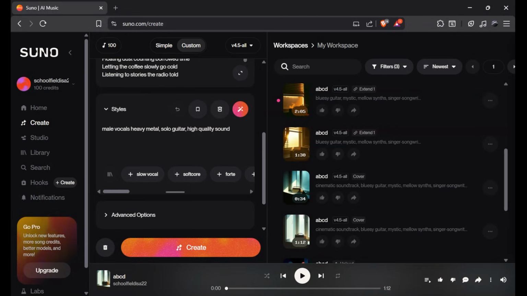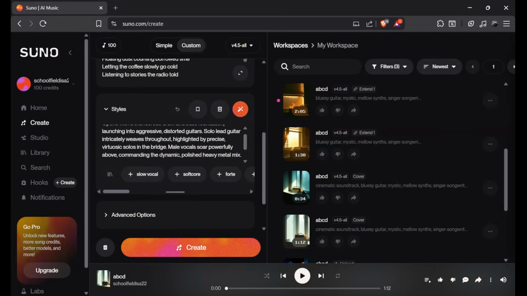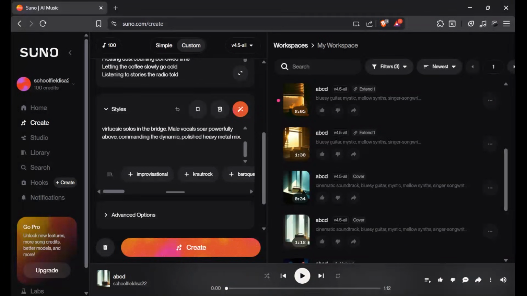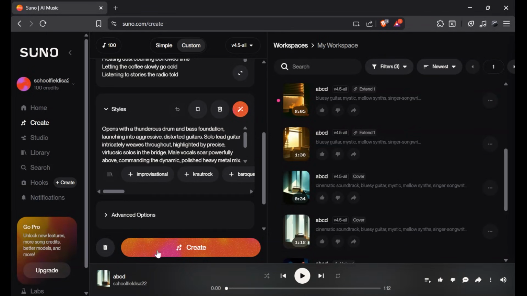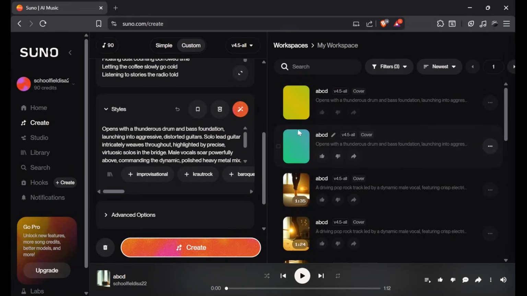So these are just the keywords that I selected. I'm going to use this and it will create an enhanced version of our selected keywords. So it is giving a full description of how I want my cover to sound like, and I've chosen a style that is low-key opposite of our original music. So let's see how it sounds. So I'm simply going to click on this create button right here and it will create two songs for us, and here you can see they have started loading.